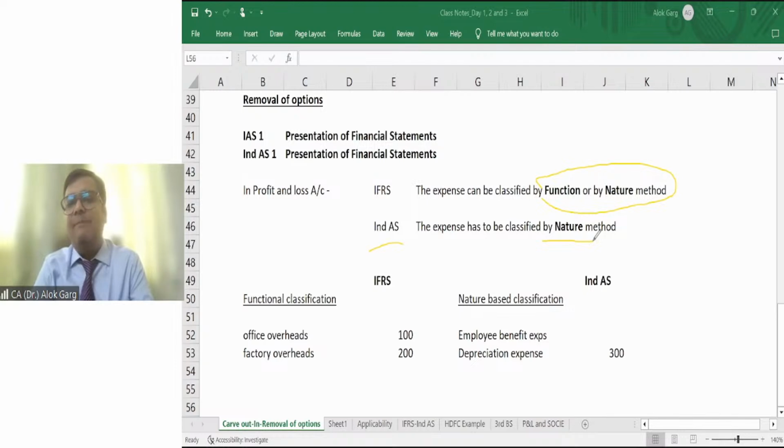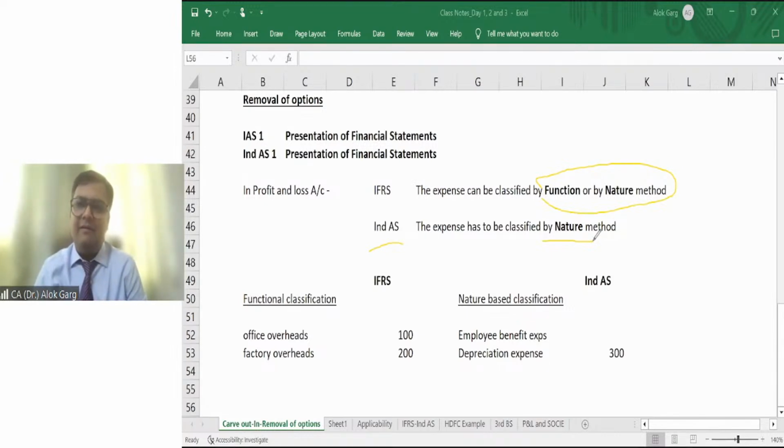So friends, the company has a depreciation on the factory building worth 200 lakhs and the company has a depreciation on the office building of rupees 100 lakhs, right? So how are we showing this entire depreciation in our P&L account right now? We are showing a separate line item, depreciation expenses or depreciation and amortization expenses, 300 lakhs, right? This is how we are showing it in the P&L.